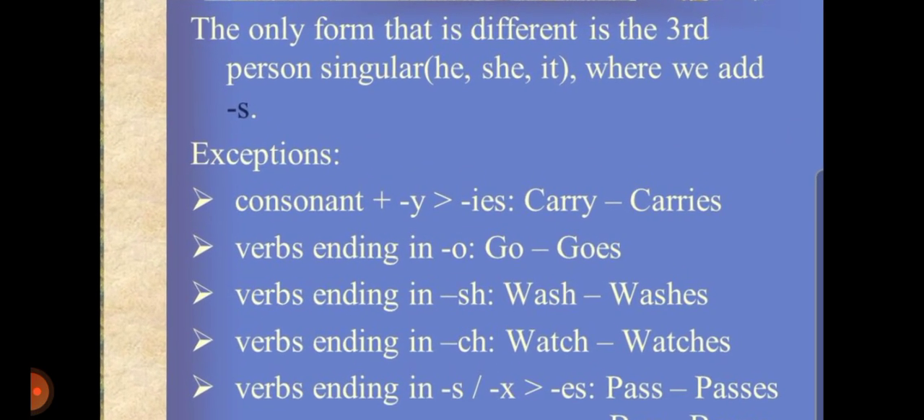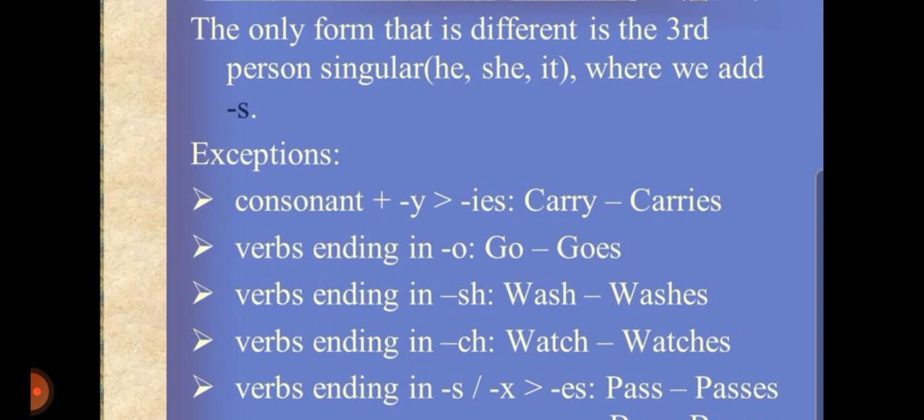The only form that is different is the third person singular. Third person, we know third person, he, she, it. These are the third person. They should be in singular. They is also third person, but we cannot use s with they because they is plural. So we use s with the third person singular, he, she, it, where we add s.